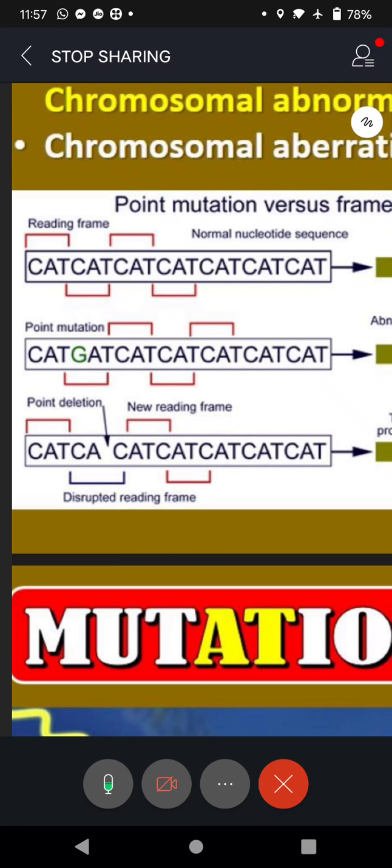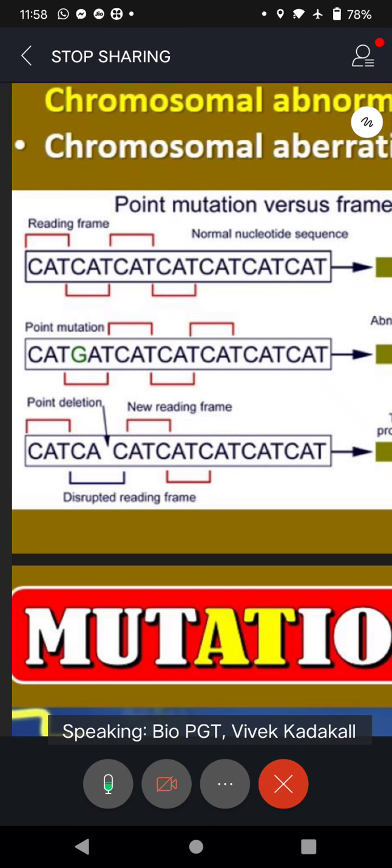Now abnormal, what is abnormal? Look at that. In the second CAT, C is gone, a mistake, G has come. That is one mistake. Second one, you see, deletion. In the third line, CAT, CA, it should have been T, but T is totally missing. I hope you have observed the change. Point mutation is at one particular place, locus, there is a mistake in the nitrogen base.